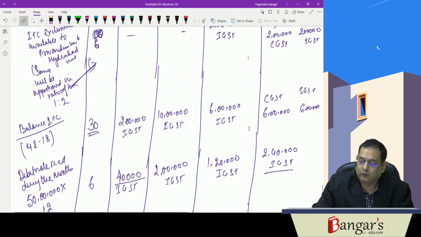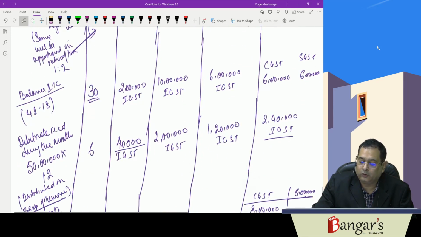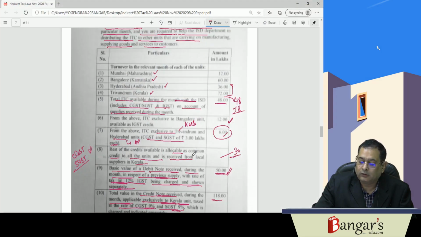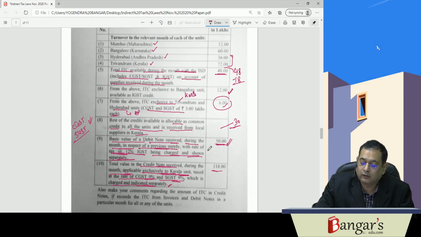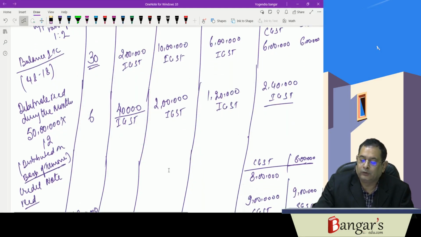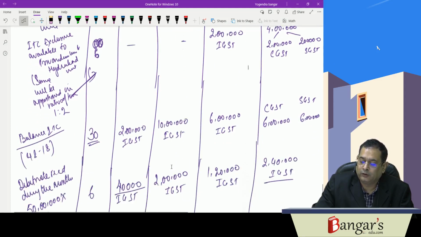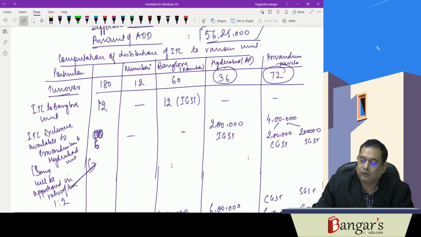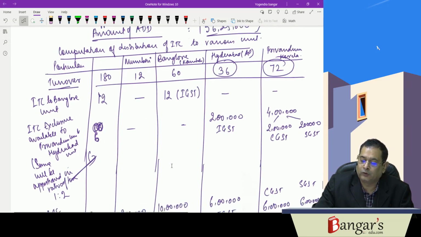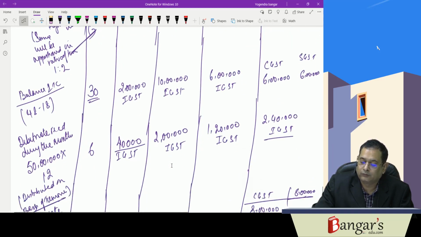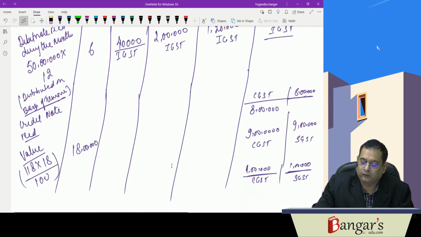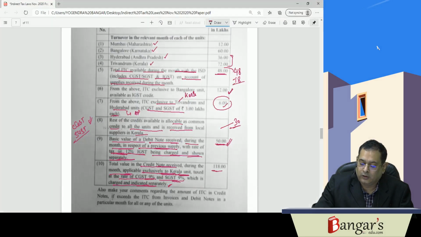Next is the debit note received. 50 lakh is the basic value of debit note, so 6 lakh will be the credit. So it will also be distributed in the ratio of turnover, that is 1:5:3:6. And the last one is the credit note received, which is exclusively for the Kerala unit.